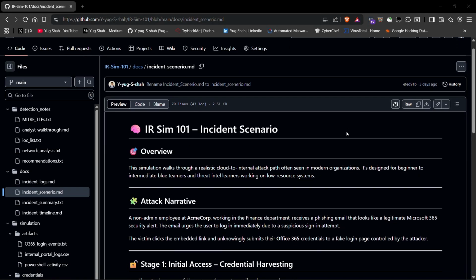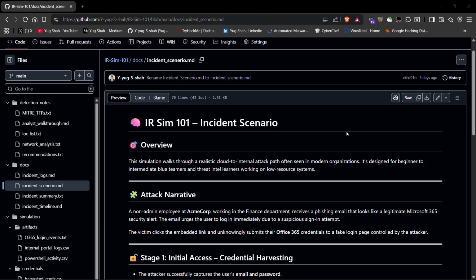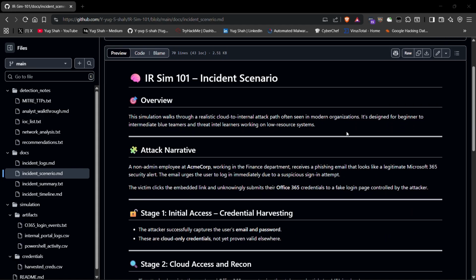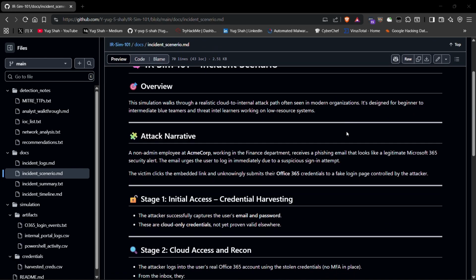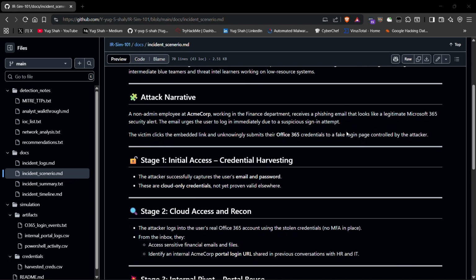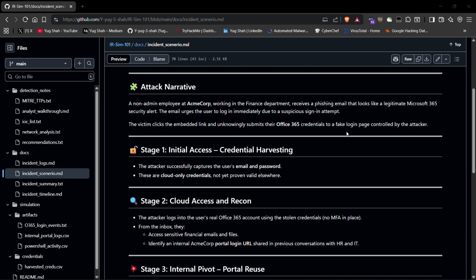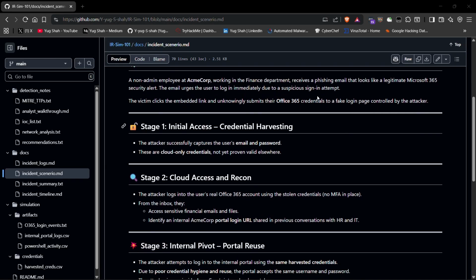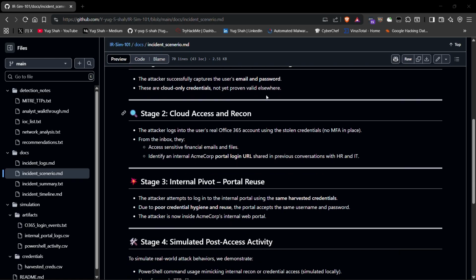The incident scenario is a modern cloud to internal pivot. A finance user at Acme Corp receives a convincing Microsoft 365 style phishing lure. Their O365 credentials are captured. With no MFA, the attacker logs into the real account, browses historical emails, and discovers an internal portal URL. Because the sync credentials work internally, they move from cloud to on-prem access. Inside, they leverage PowerShell for enumeration and pre-credential harvesting.